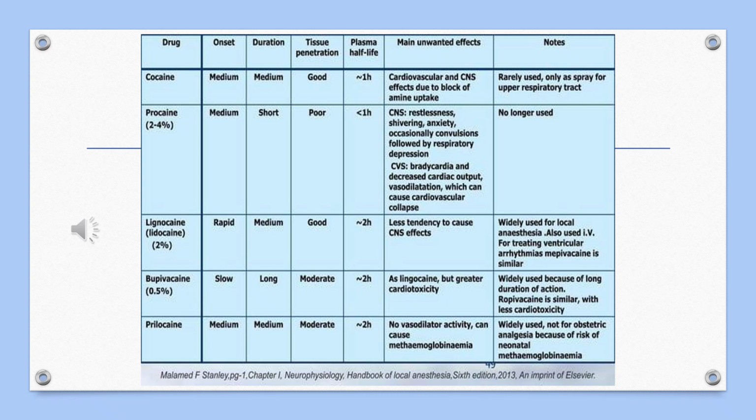Lignocaine has less tendency to cause central nervous system effects. And bupivacaine is like lignocaine, but has greater cardiotoxicity. Prilocaine has no vasodilator effect, but may cause methemoglobinemia, which I have told you about, due to its product orthotoluidine. It's an amide type LA, so it gives the product orthotoluidine, which forms methemoglobin, which causes methemoglobinemia. So these are some local anesthetics used in clinical dentistry.